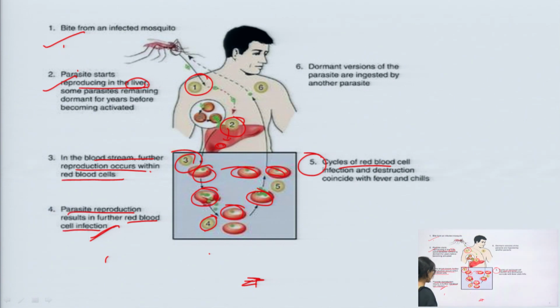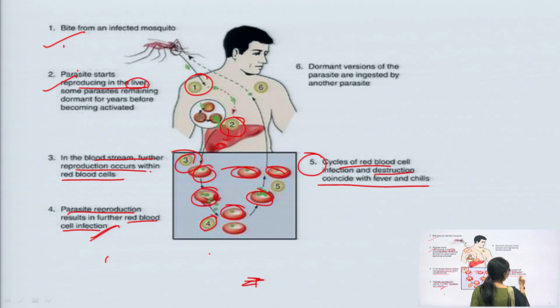After the fourth stage, when parasite reproduction results in further RBC infections, it moves to RBC rupture. Means in the fifth stage, the RBCs will rupture, or destruction of RBCs will occur.